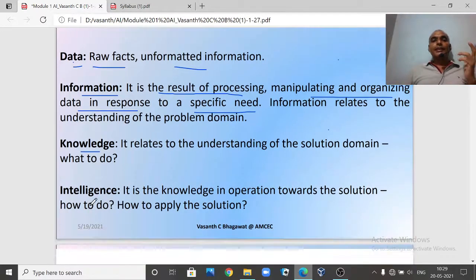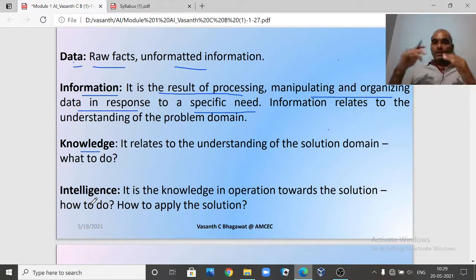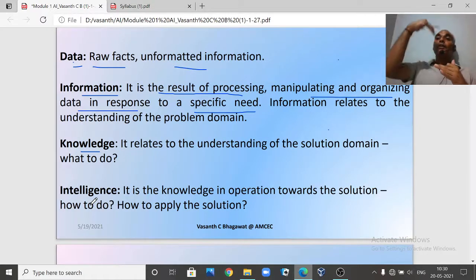So next is intelligence, the next level. We started with data, then information, then the third level knowledge, after knowledge intelligence. If you have sufficient knowledge, I cannot call any person intelligent until and unless he knows how to use that knowledge, right? I cannot call my laptop an intelligent machine. Why can't I call it that? We can argue, right? Why can we not call this system, my mobile, an intelligent device?